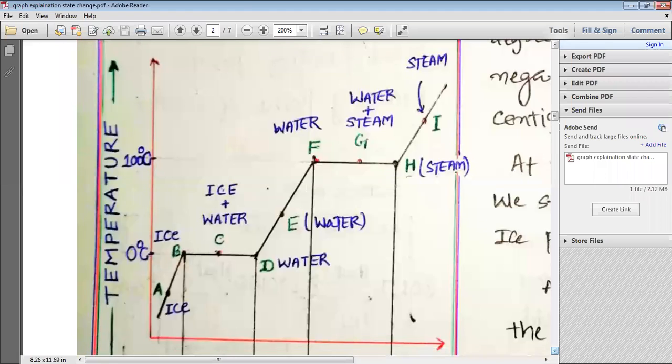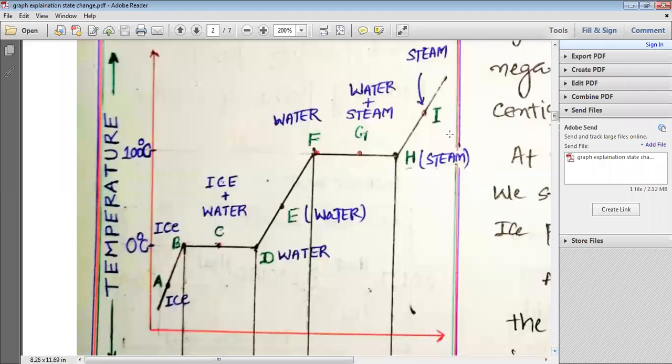You can see that the graph is there on your screen in a bigger form. You can see that in the graph we have various points. These points I have shown you as point A, point B, point C, point D, point E, point F, point G, point H, and point I. These various points we are going to study one by one.